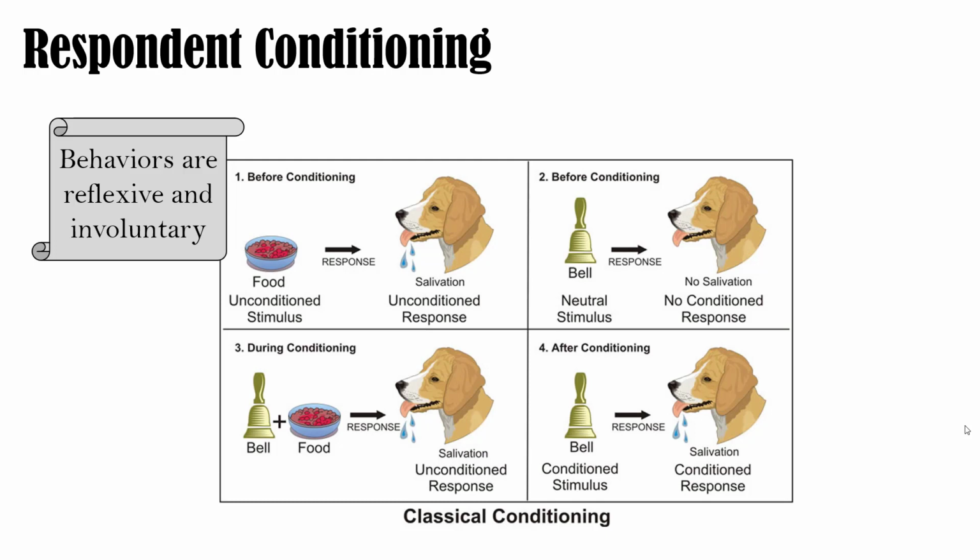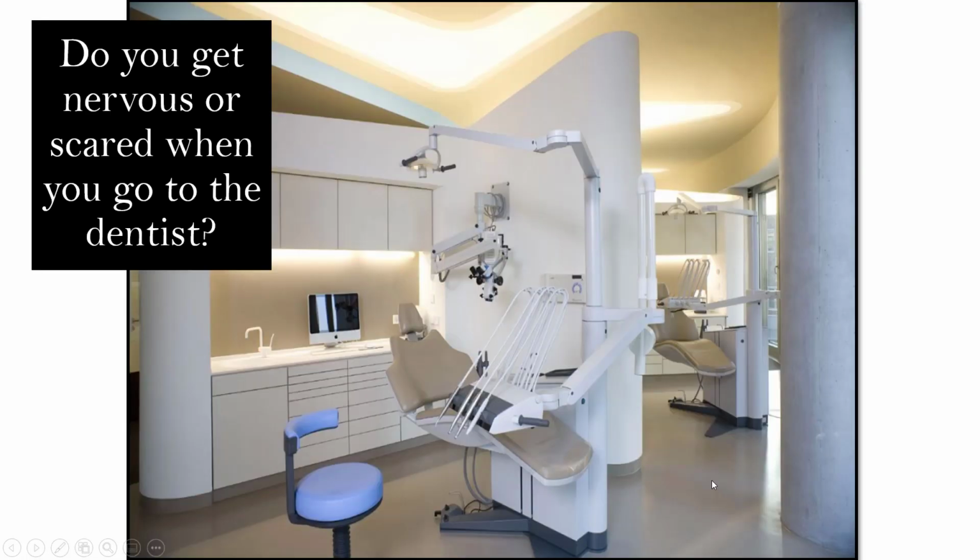A couple key things in respondent conditioning: the behaviors are reflexive and involuntary. So you guys are going to hear me say that food elicits a response, or a stimulus elicits a response. When you see the word elicit, that means it's a reflex, it's involuntary. Food elicits salivation. After conditioning, the bell elicits salivation as well. Reflexive, involuntary. All right, so let's apply classical conditioning really quick.